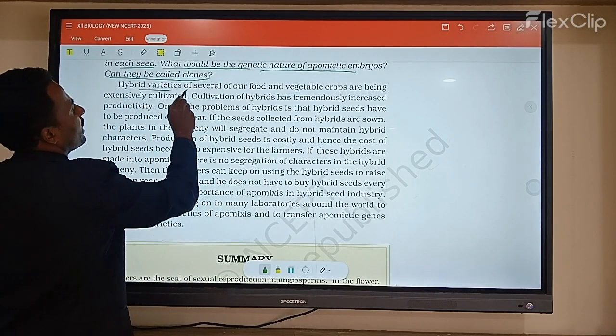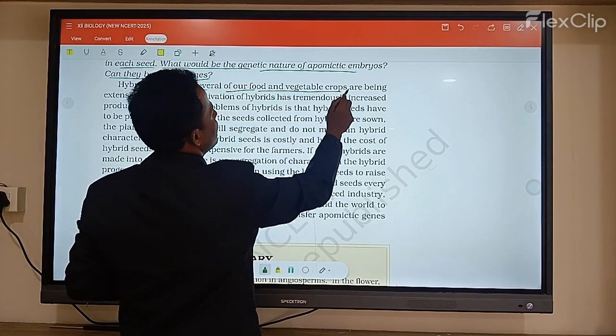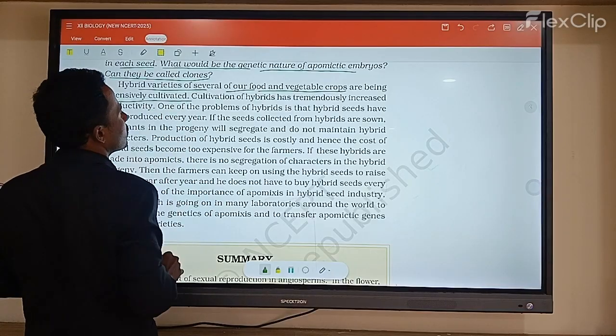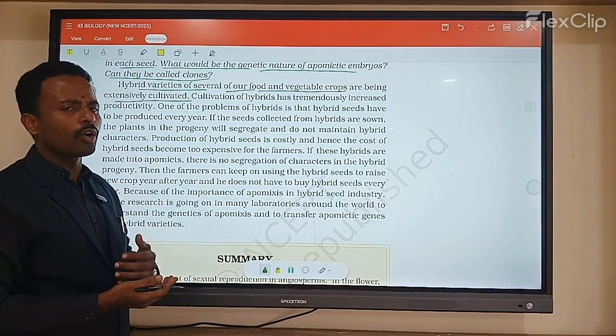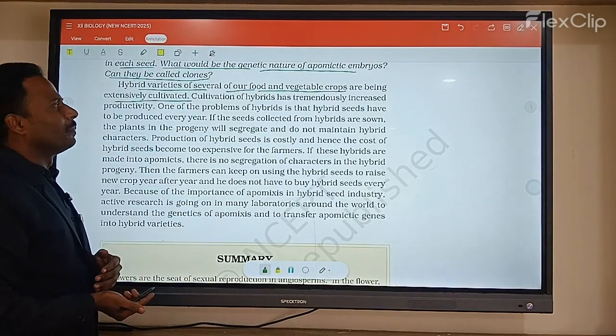Next, hybrid varieties of several of our food and vegetable crops are extensively cultivated. We are using mostly hybrid varieties for the vegetables we crop.